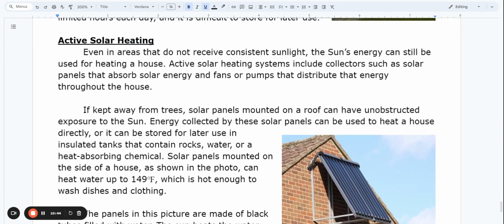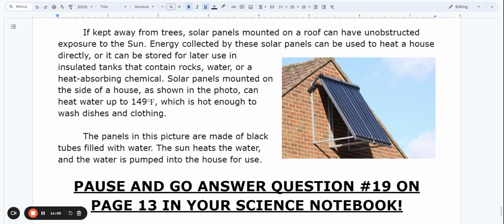Active solar heating. Even in areas that do not receive consistent sunlight, the sun's energy can still be used for heating a house. Active solar heating systems include collectors, such as solar panels that absorb solar energy, and fans or pumps that distribute that energy throughout the house. If kept away from trees, solar panels mounted on a roof can have unobstructed exposure to the sun. Energy collected by these solar panels can be used to heat a house directly, or it can be stored for later use in insulated tanks that contain rocks, water, or a heat-absorbing chemical.